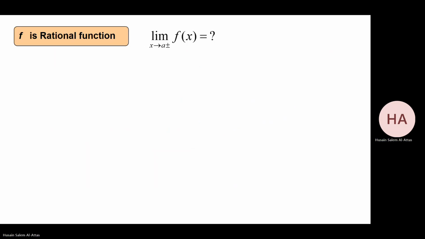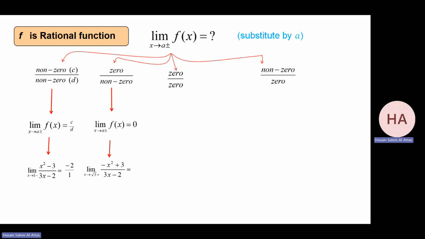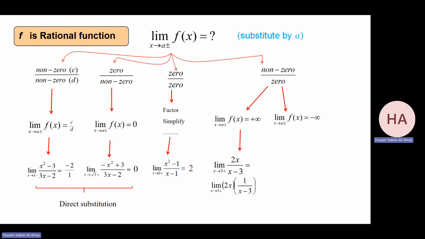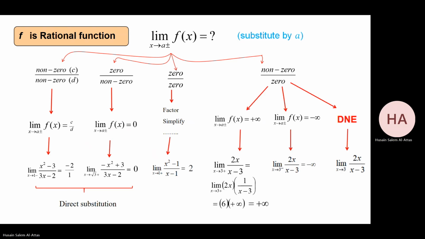Okay. Now, if you remember this, we did it in 2.3. I need the last one. This is exactly what I'm looking for. If I have non-zero over 0, then we call it the infinity category. And it has 3 cases, 3 possibilities. Well, the third and the fourth are the same.